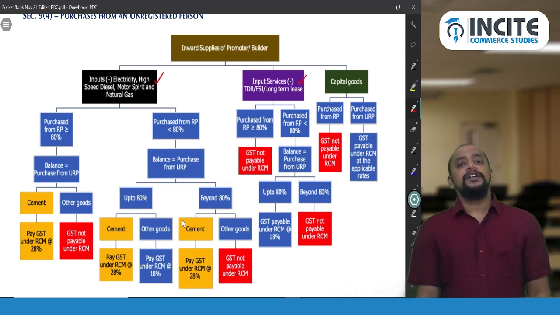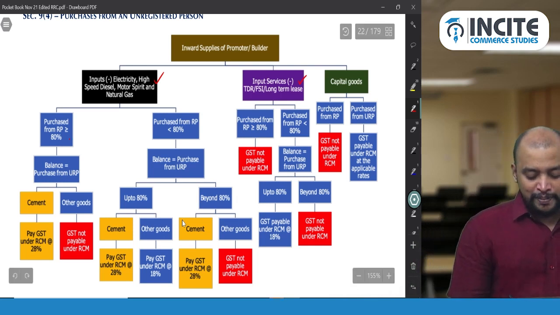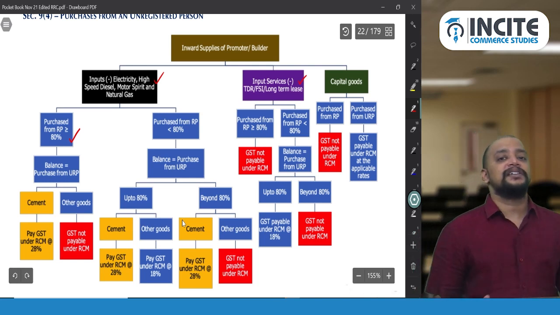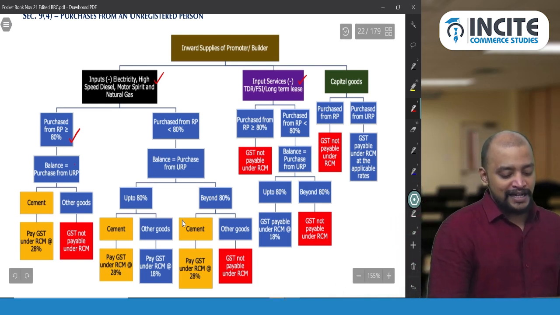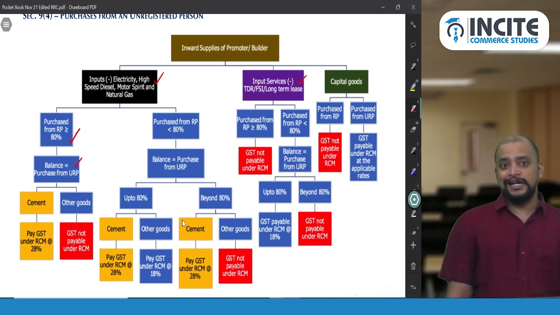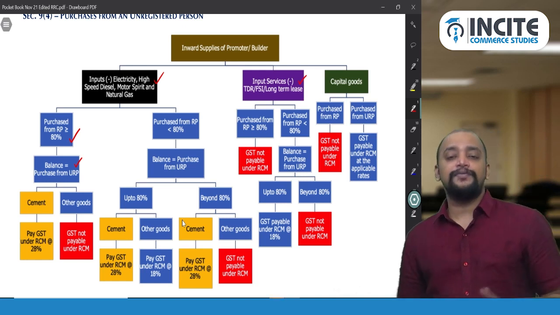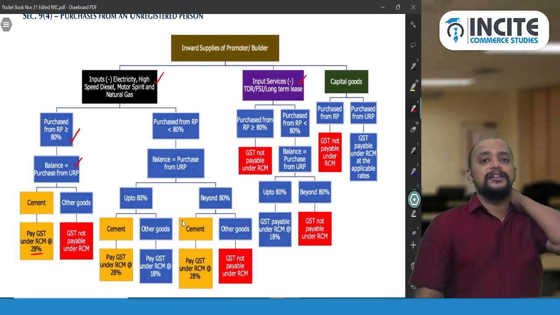Then what if there is a shortfall? So see, the first thing is what I was referring to. Purchase from a registered person is greater than 80%, in our example 65 crores, and the remaining 15 crores, the balance, is from unregistered persons. So only if cement is there in that 15 crores, we need to pay GST under RCM, section 9 subsection 4. At what rate? At 28%, because the applicable rate of GST on cement is 28%.